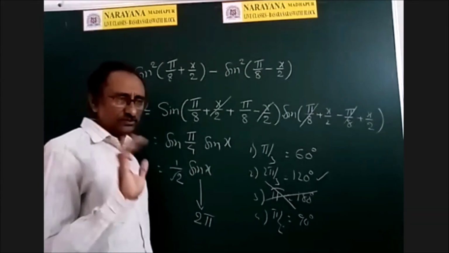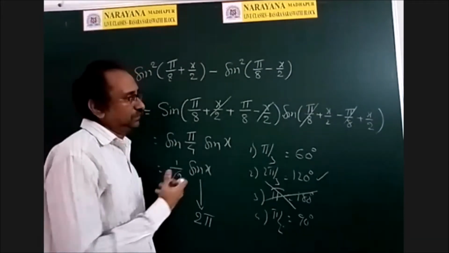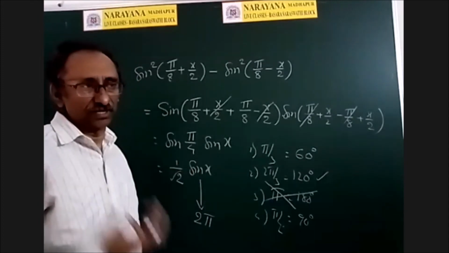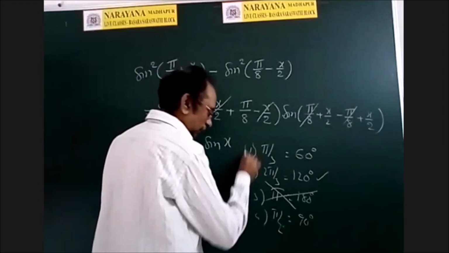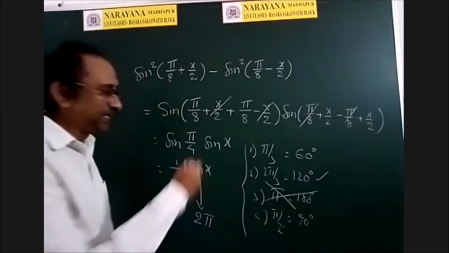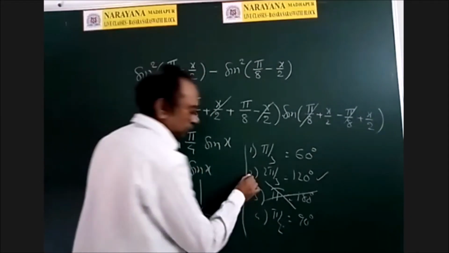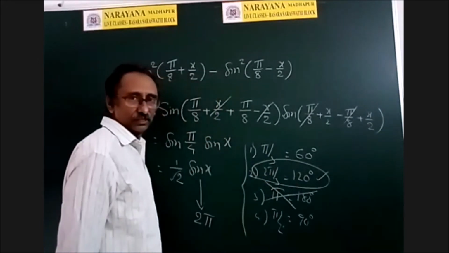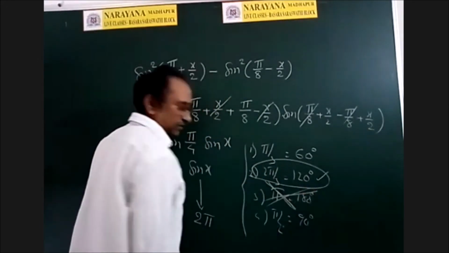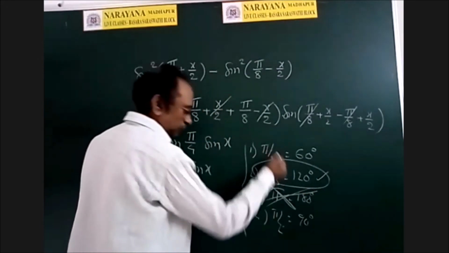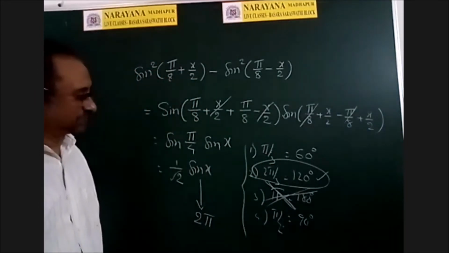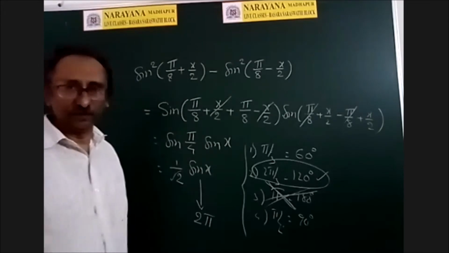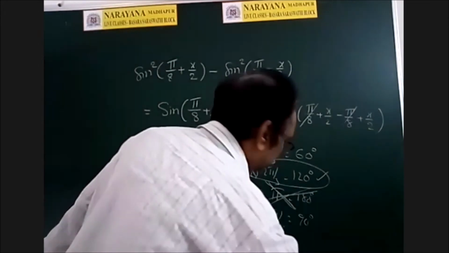Sometimes we have to do it like that, when we do not know any simplification: randomly take one number, substitute, and rule it out. Substitute the other two also. If you don't get the same function, definitely 120 degrees is the period.